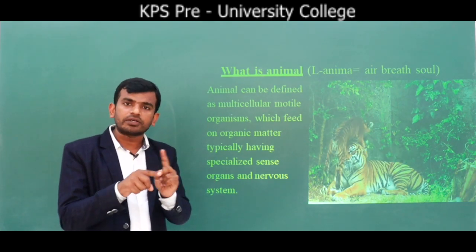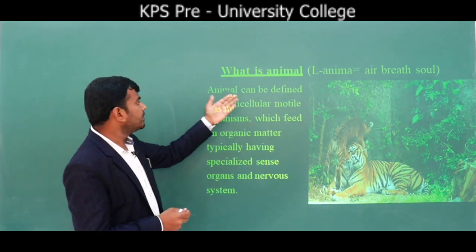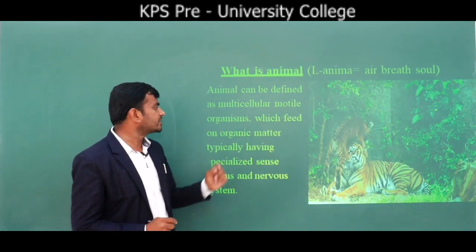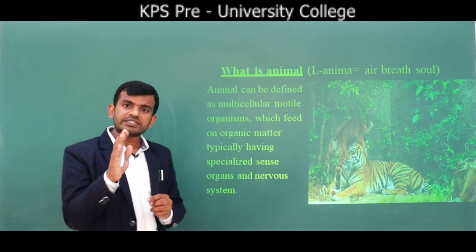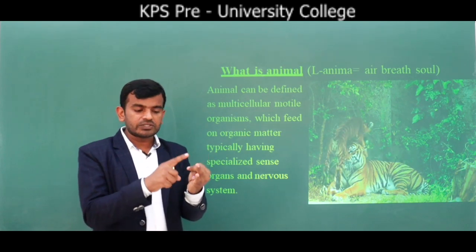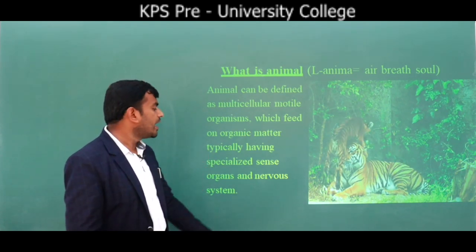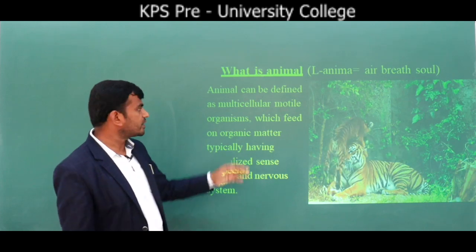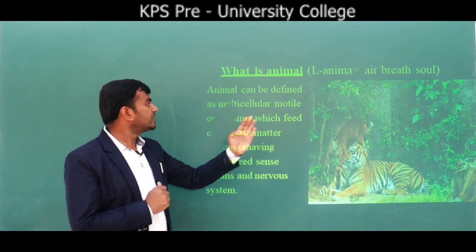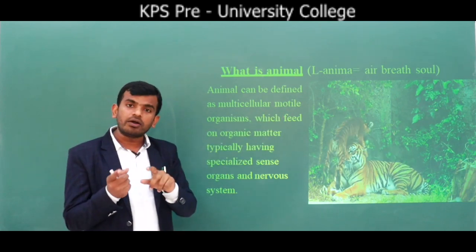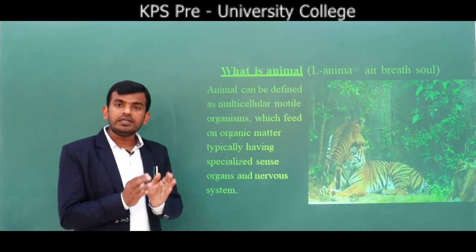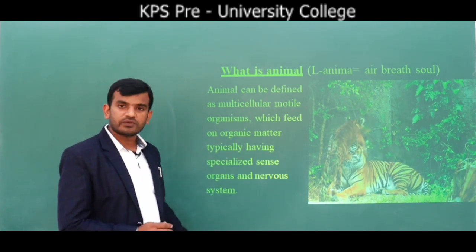Euglena is neither a plant nor an animal. Okay, so animal is defined as multicellular organisms which have movement, that means motile organisms. They feed on organic matter, that means they depend on plants, and they have sense organs like eyes, ears, nose, tongue, as well as skin, and they also have a nervous system. So what is an animal? Animal is defined as multicellular organisms which have movement, which depend on plants for their food and nutrition. They also have well developed sense organs as well as a nervous system.